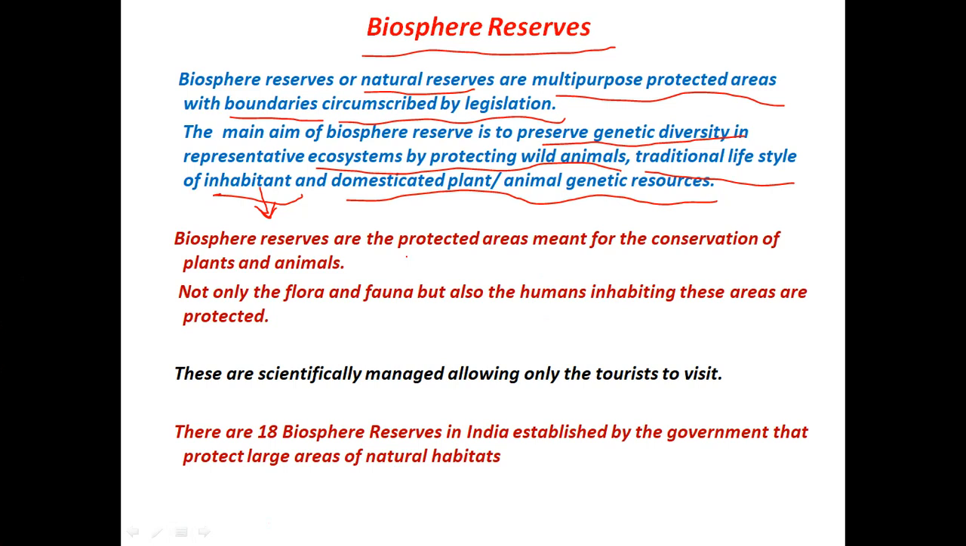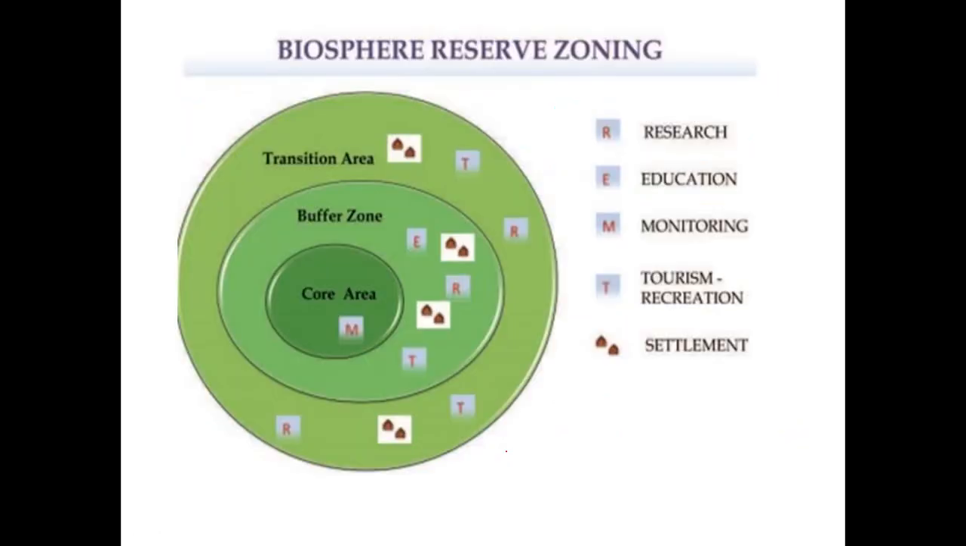So in these biosphere reserves, not only plants and animals are protected, but also the humans or the tribal people that are inhabiting these areas, they are also protected. These biosphere reserves are scientifically managed. Tourist activities are allowed. There are some 18 biosphere reserves in India that are established by the government. And these biosphere reserves are divided into different zones. We have core zone, buffer zone, and transition zone.